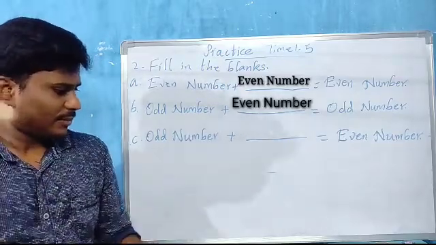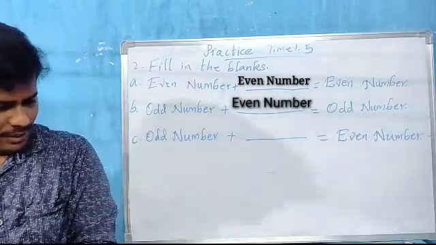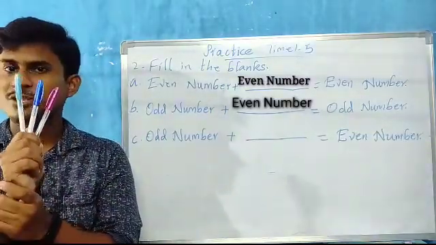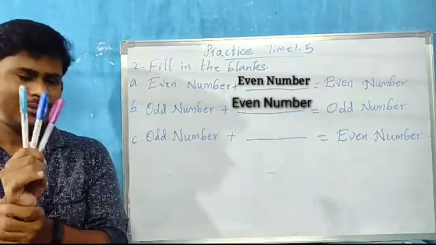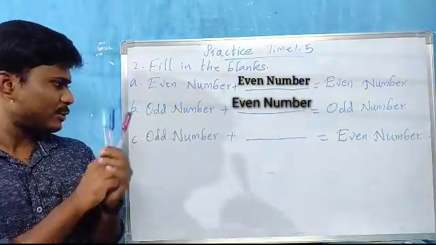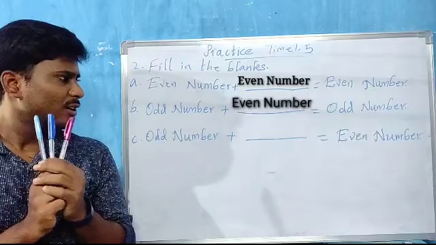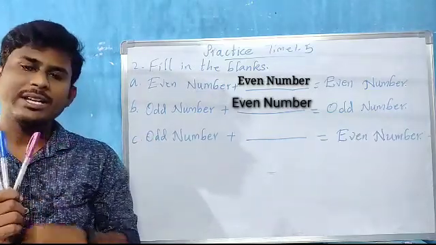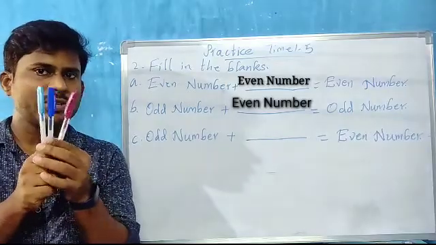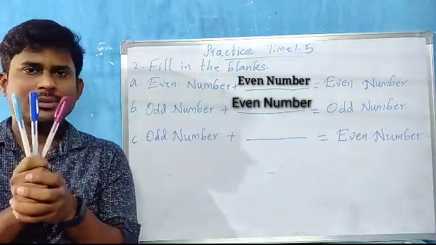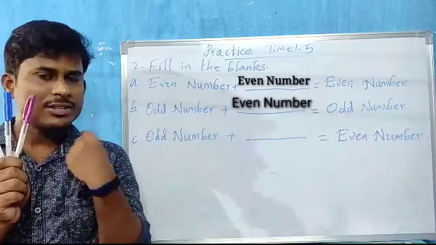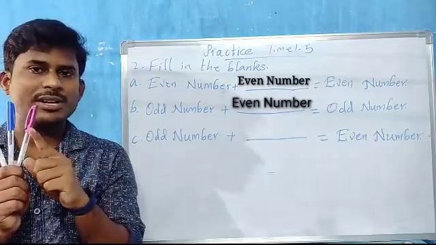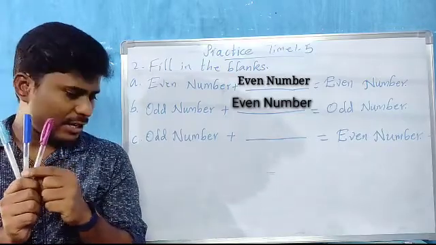Okay, children, now see the last one. I have 3 pens here. Which pens do you know? Color pens, glitter pens, you call them glitter pens. 3 is an odd number. So to the odd number we have to add something and we have to get an even number. We know 3 is an odd number, so we want the next even number. After 3, what comes, children? 4. 4 is which number, children? 4 is an even number.